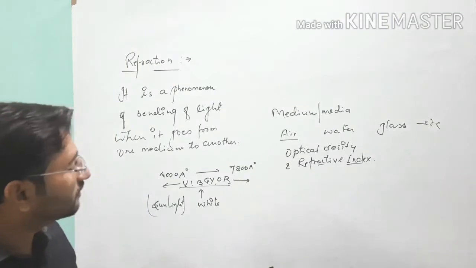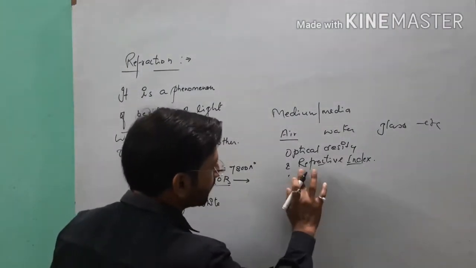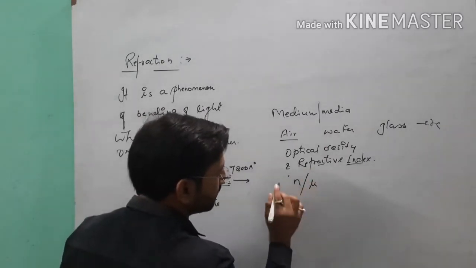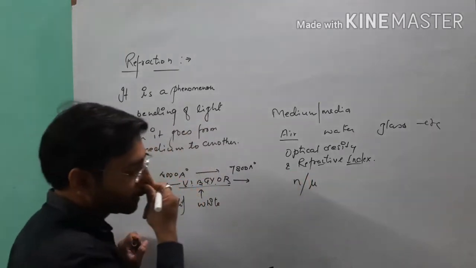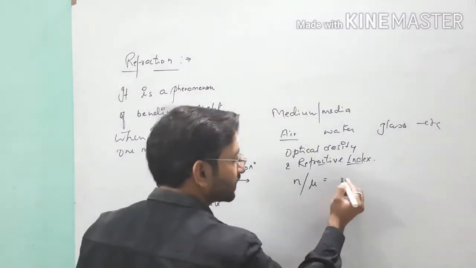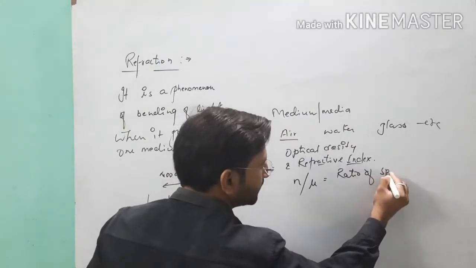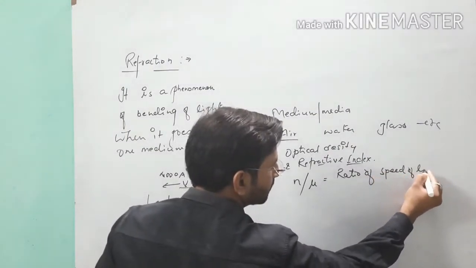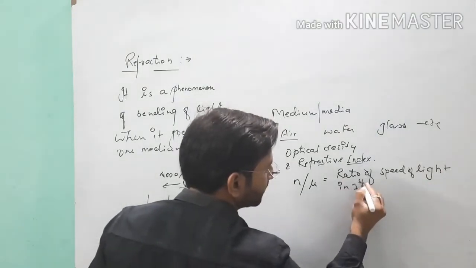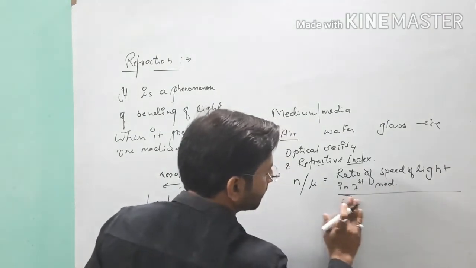After that, when we talk about the mathematical definition of refractive index, it is denoted by n in some books, or by mu. Point clear? So refractive index is the ratio of the speed of light in the first medium to the speed of light in the second medium, when the light ray goes from one medium to another.